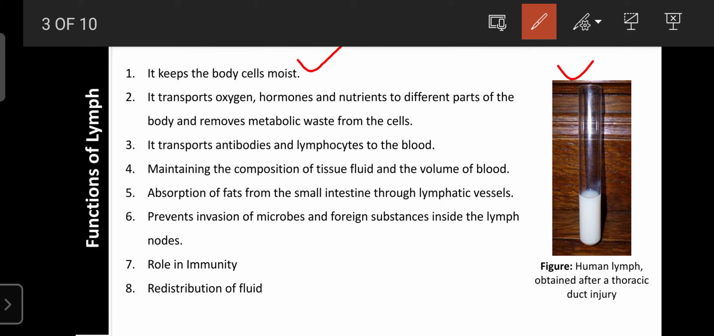As well as that, the lymph plays an important role in the transport of oxygen, hormones and nutrition to different parts of the body, and removes metabolic waste material from the cells.